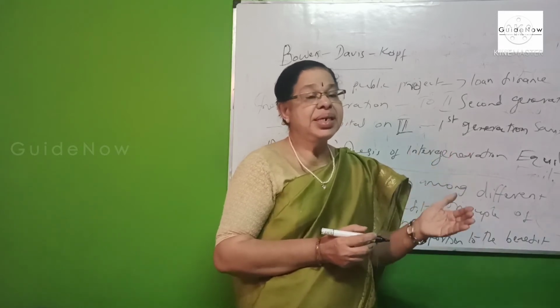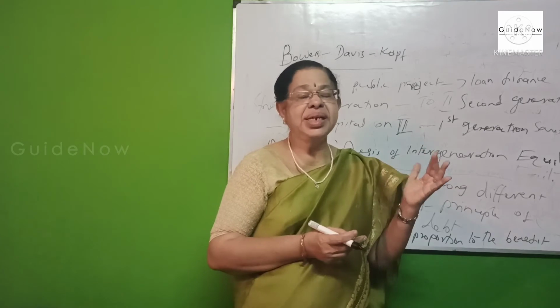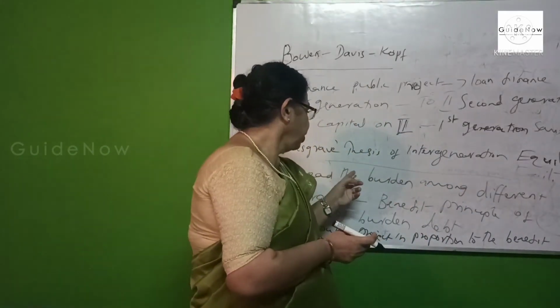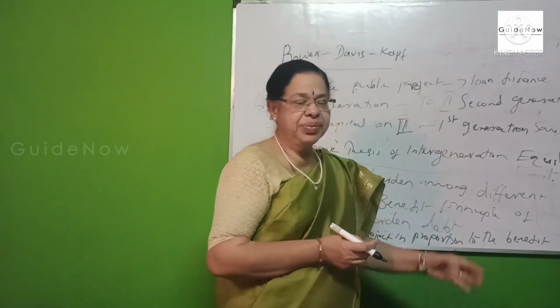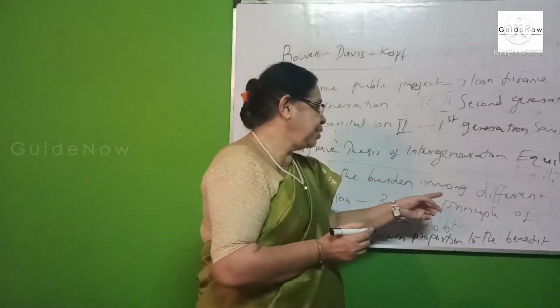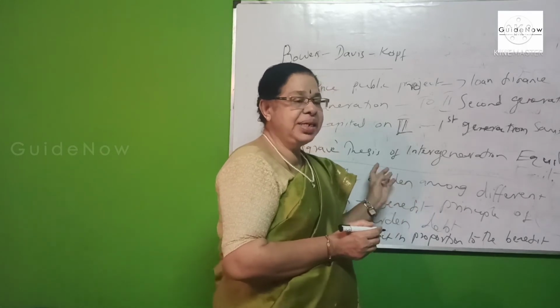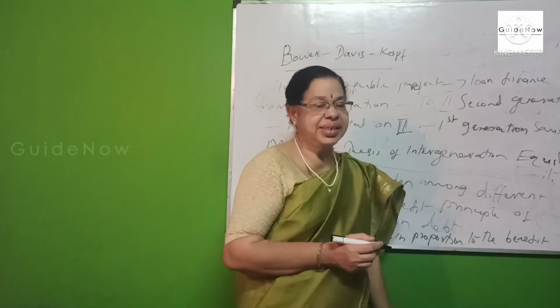That is the third important controversial issue based on the intergeneration equity burden. And the last is Musgrave's thesis of intergeneration equity. According to this, in the case of loan finance, it spreads the burden among different generations.